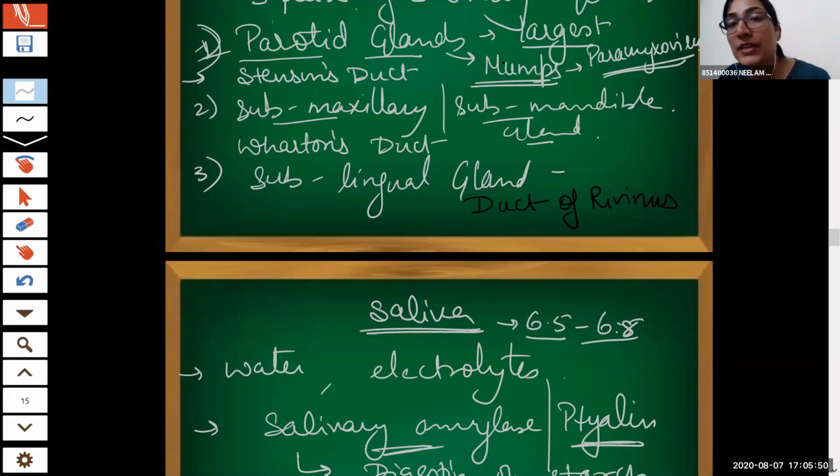So the wisdom tooth is present at the last part of your mouth, and it comes at the age of 21. Till then you are able to chew very well. There's nothing like whether the wisdom tooth is present or not. In some persons it comes even after 25. So it doesn't make any difference. It comes at the later part of life, and it doesn't help in crushing and all.